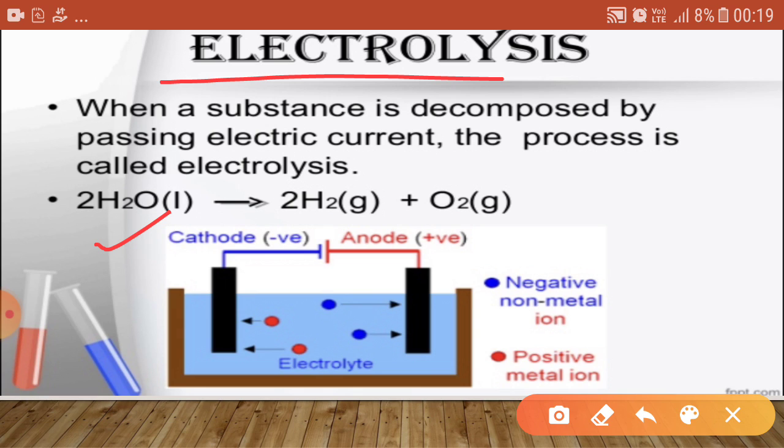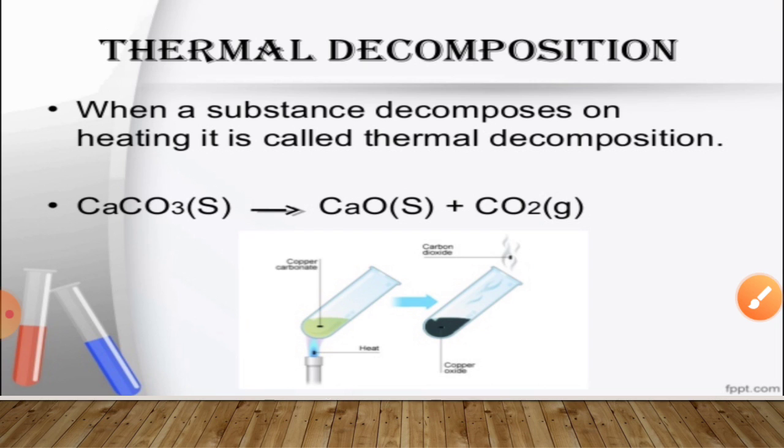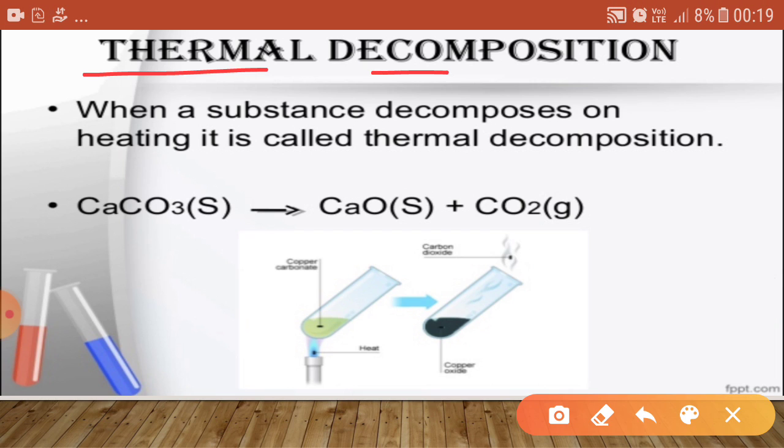Electric current is passed through acidulated water and it decomposes to give hydrogen gas and oxygen gas. So it is an example of electrolytic decomposition reaction, meaning a single compound breaks down into two or more elements.